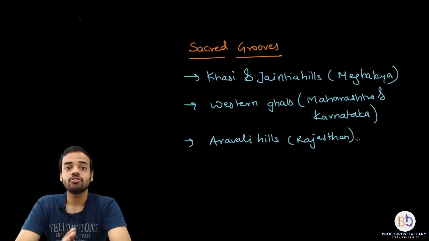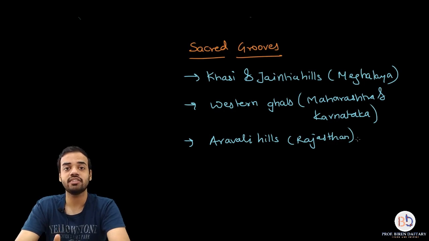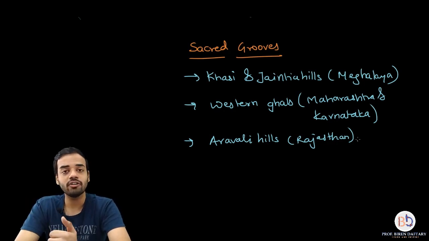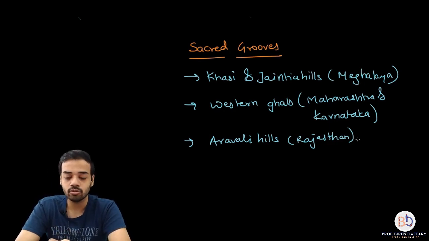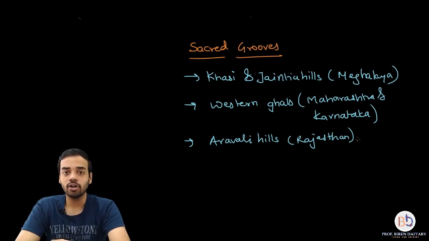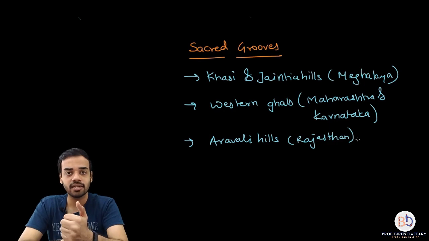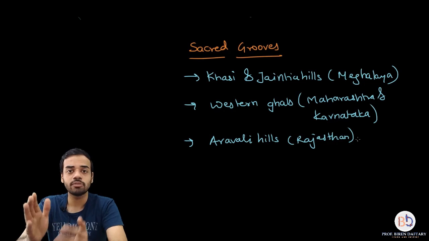Is that clear? So with that, friends, we end our first type of conservation, which is called in situ conservation, or conservation at home, or conservation of organisms in their natural habitat. So what have we studied under in situ conservation? First, we studied the definition, everybody knows that. Then we studied about the biodiversity hotspots, 34 in the world, 3 in India. I showed you where they are: Eastern Himalayas, Western Ghats, and the Indo-Burma region, right?